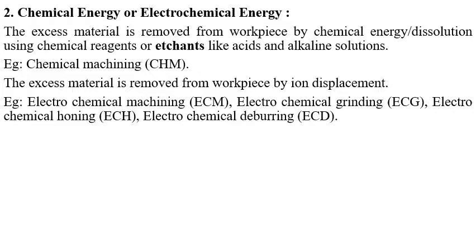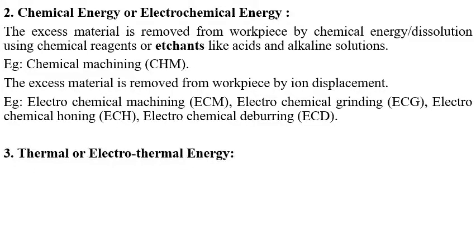Here, chemical machining, CHM, and chemical blanking, CHB. And in electrochemical machining, ECM, electrochemical grinding, ECG, electrochemical honing, ECH, and electrochemical deburring, ECD.